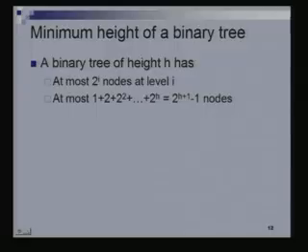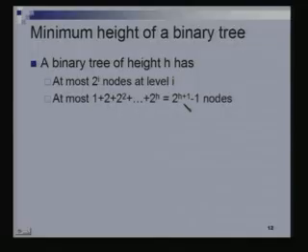So let's use this fact that you can obtain any binary tree by just pruning off a complete binary tree. Take a complete binary tree, cut off some branches, and you'll get a binary tree. So if I have a binary tree of height h, then in a complete binary tree at level i there were exactly 2 to the i nodes. So in a binary tree at level i, there will be at most 2 to the i nodes. There cannot be more than 2 to the i nodes, because a binary tree was obtained from a complete binary tree by pruning. So this is an important fact: at most 2 to the i nodes at level i.